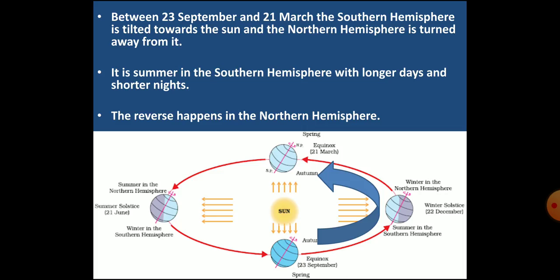Again, if you see the image, you will notice that between 23 September and 21 March, the southern hemisphere is inclined towards the sun and the northern hemisphere is turned away from the sun. Therefore, it is summer in the southern hemisphere and in the northern hemisphere it is winter.